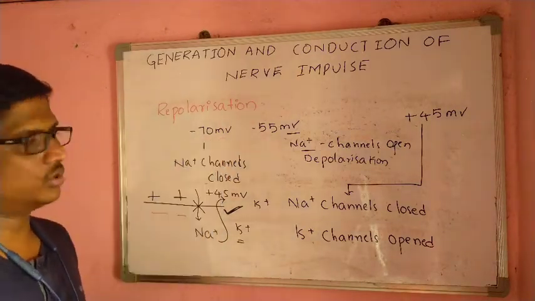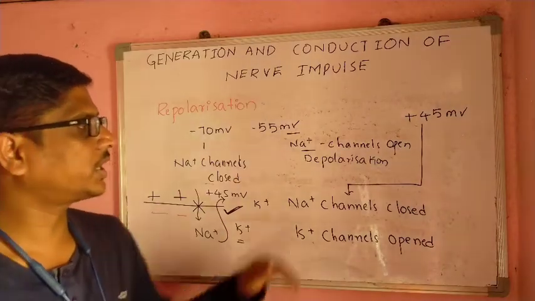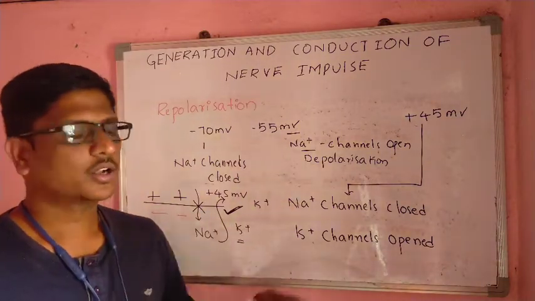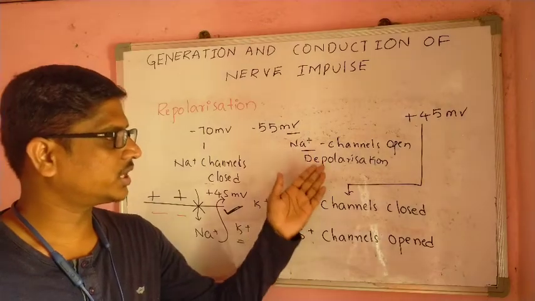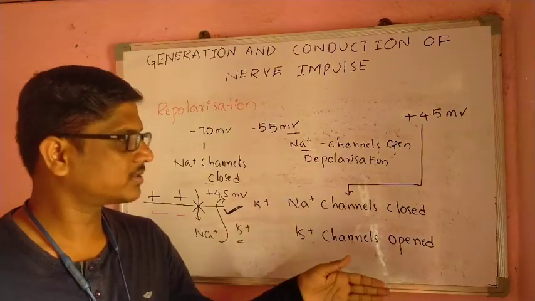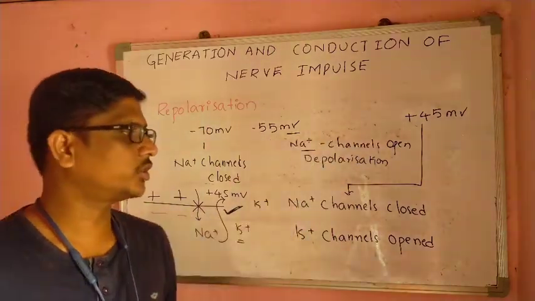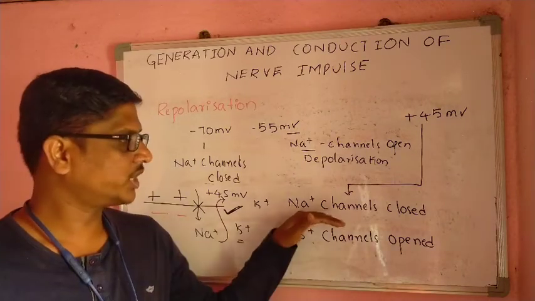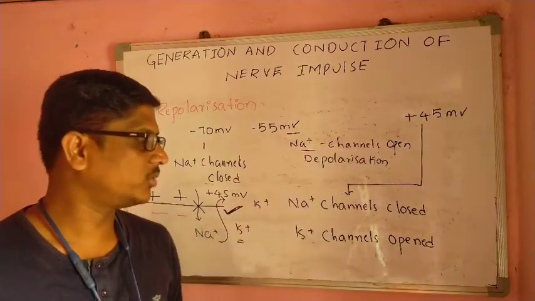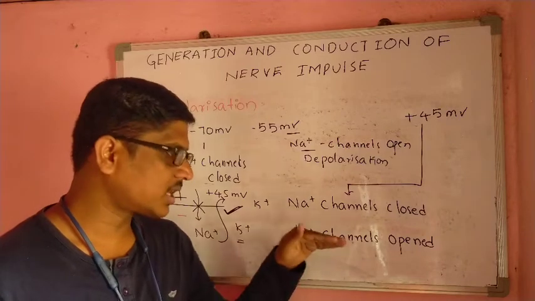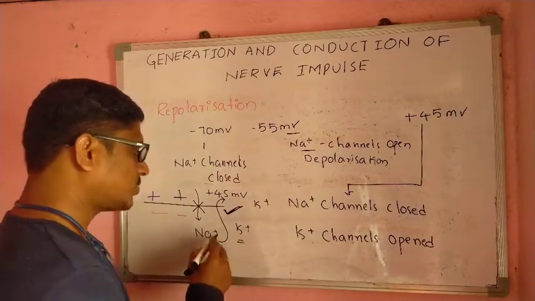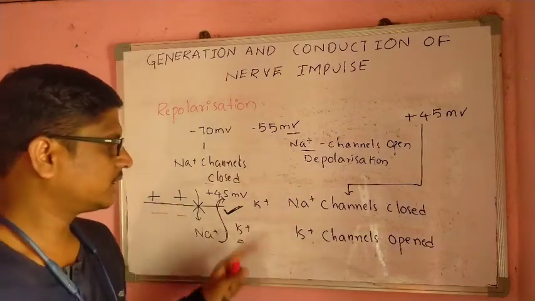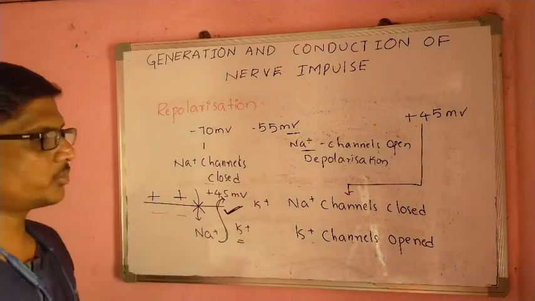At minus 55 millivolts, sodium channels open and cause depolarization. Sodium influx continues up to plus 45 millivolts. Then sodium channels close and potassium channels open. When potassium moves outside, it causes repolarization.